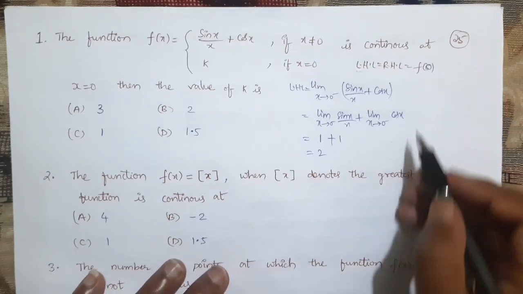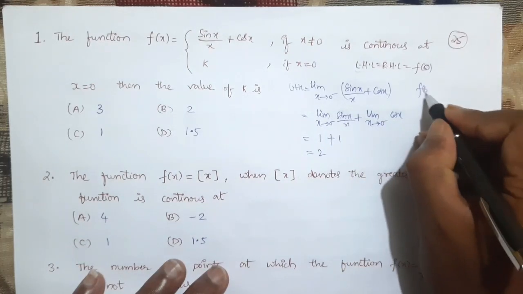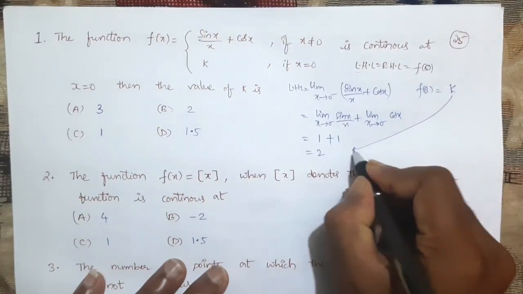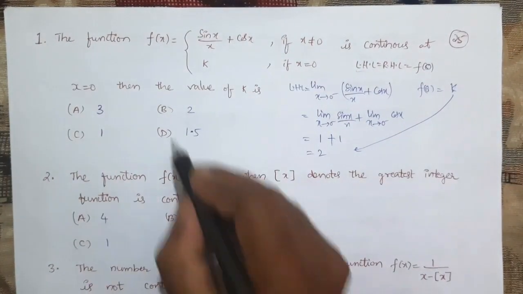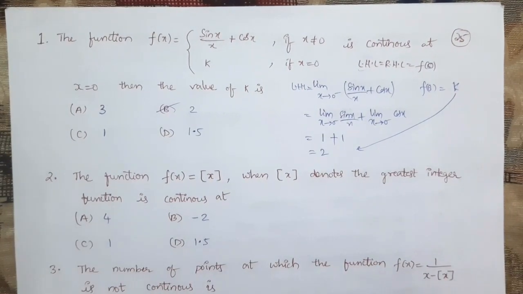LHL we got 2, which is equal to RHL. And f of 0, what is f of 0? The function at the value 0 is k. As they are asking, the k value is equal to 2. So these types of problems you may get. Next question.